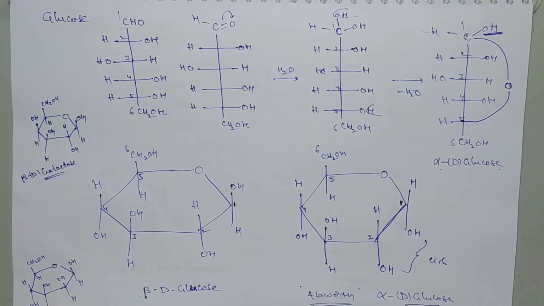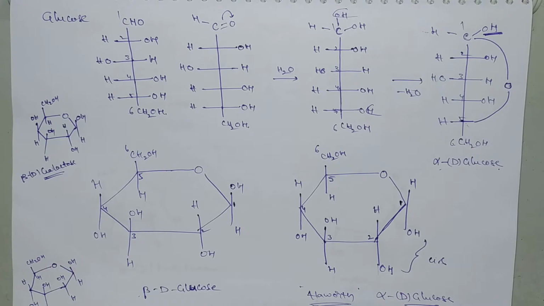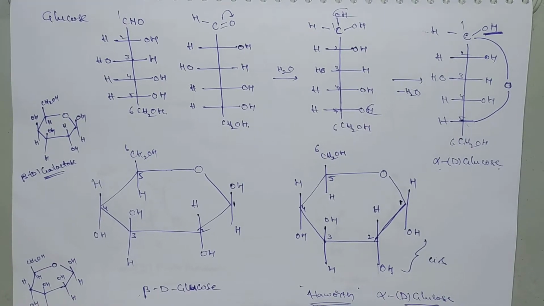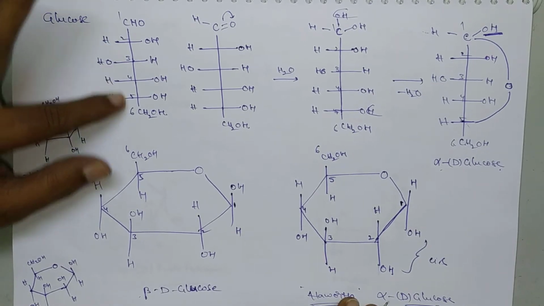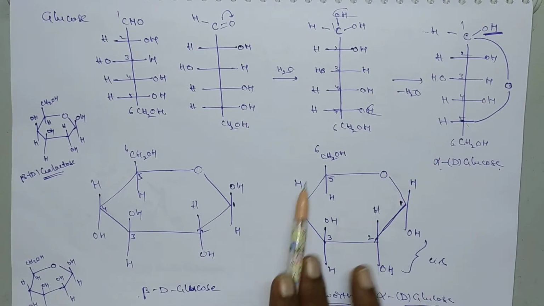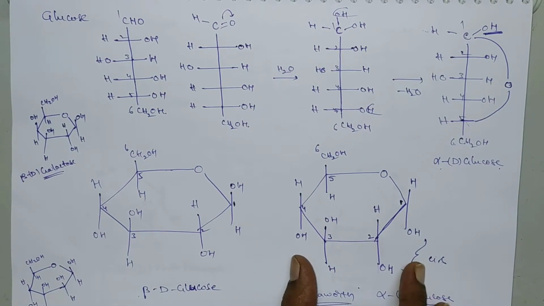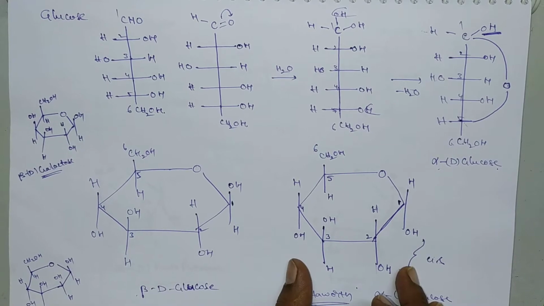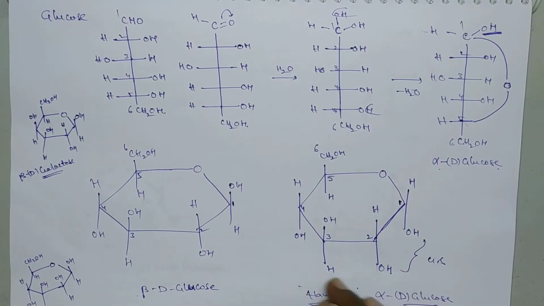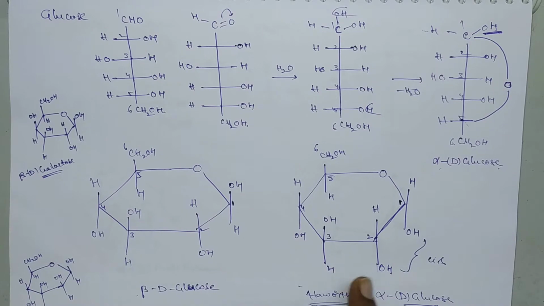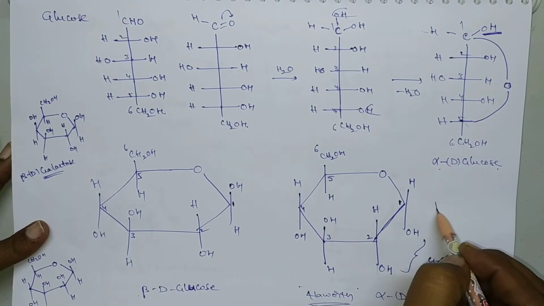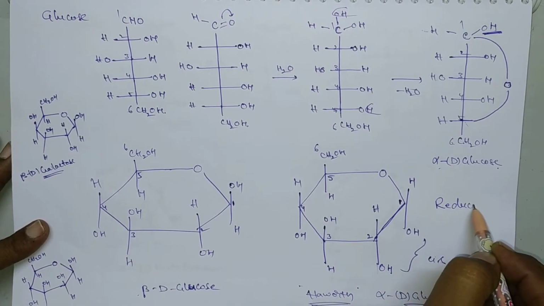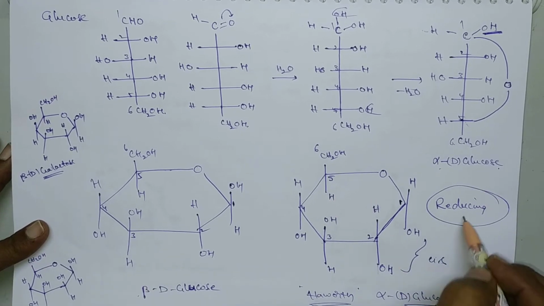If the carbohydrate consists of an aldehyde group, then it is said to be a reducing sugar. If any carbohydrate consists of a keto group, then it is said to be a non-reducing sugar. In the case of glucose, generally glucose exists in a cyclic structure. This cyclic structure does not consist of any aldehyde group or keto group. But even though it does not consist of any free aldehyde group or keto group, it is a reducing sugar. Remember carefully, glucose is a reducing sugar.